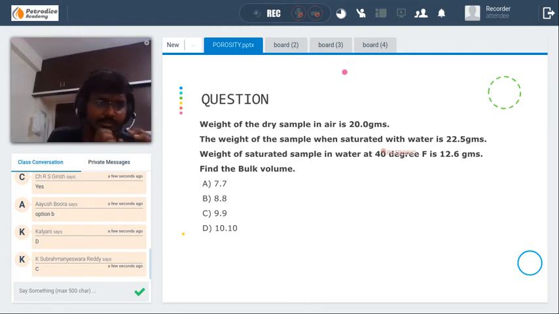We'll go from basics to every numerical present in porosity. So we'll be taking some time in each topic. And note down the question in your notes because it's also a very important question.